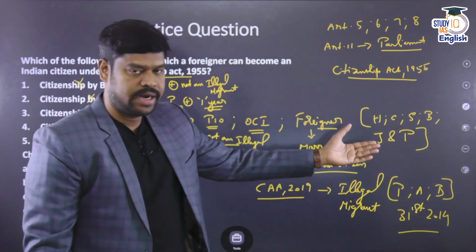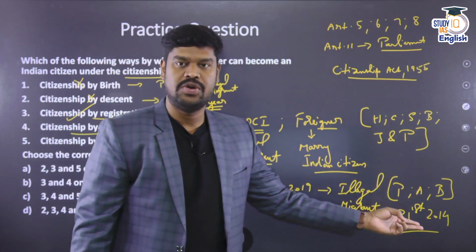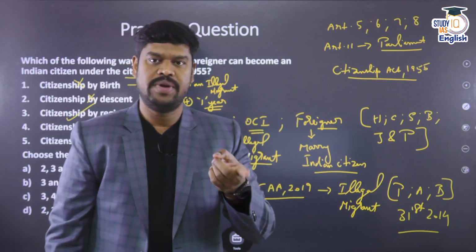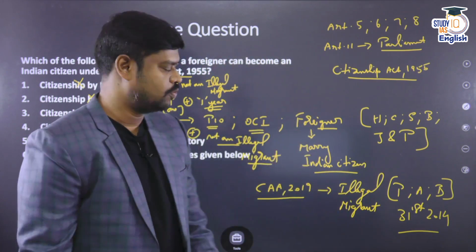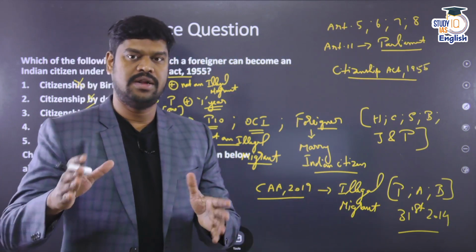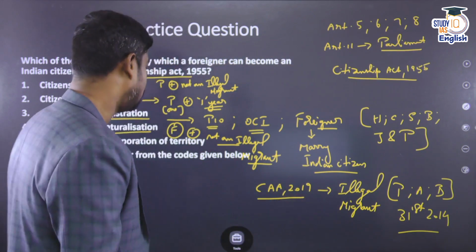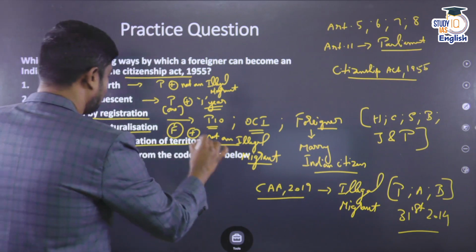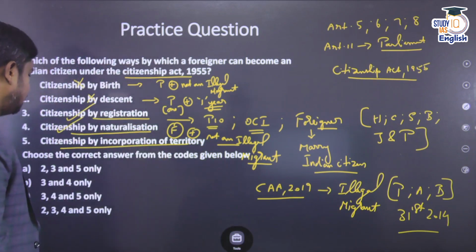So any illegal migrant belonging to these 6 communities, belonging to these 3 countries, if they have entered into India before 31st December 2014, even if they are an illegal migrant, still they would be eligible to become an Indian citizen. So the act is very controversial, which is even now pending in the Supreme Court. The matter is sub judice, but anyways, the Supreme Court has allowed this law to be implemented until they decide upon this matter. So this is the current development with regard to this provision. And then the last category is citizenship by incorporation of territory. So yes, naturalization is also a ground by which a foreigner can become an Indian citizen.